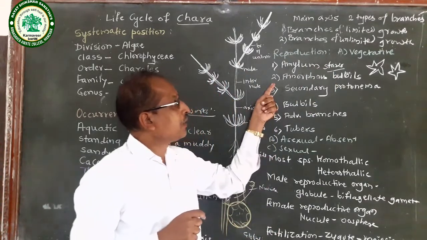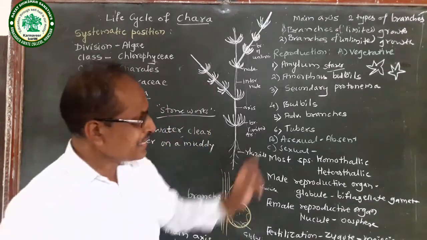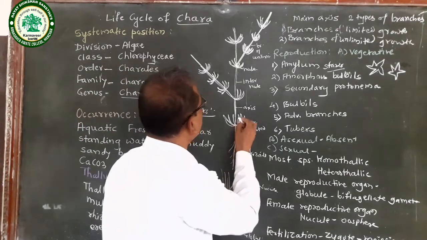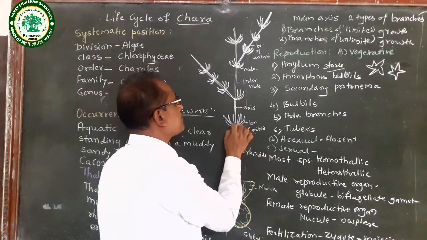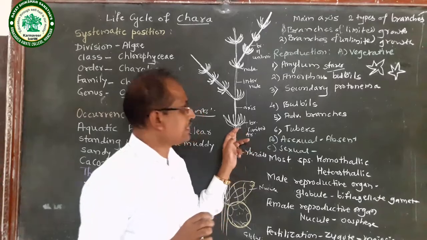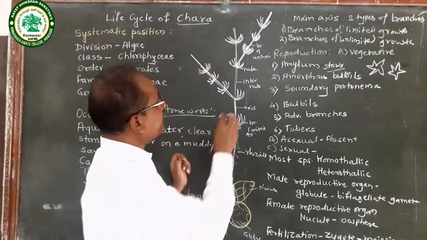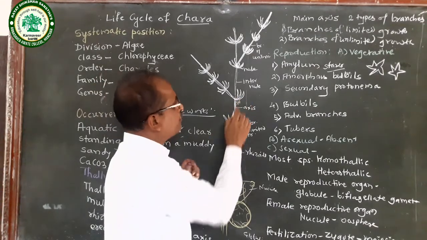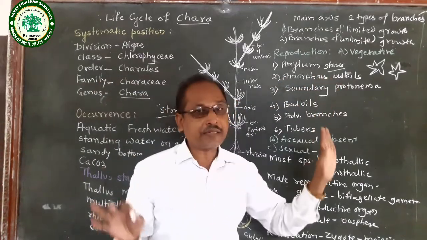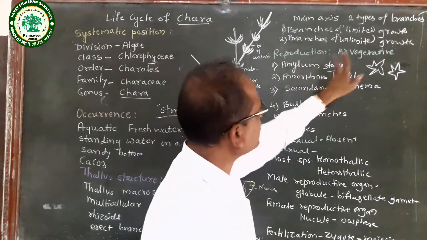Then the second type, amorphous bulbils. In this type, what happens? There are clumps of several cells at the lower side of the axis. That clump of several cells is called amorphous bulbils. These amorphous bulbils separate from the mother plant and give rise to a new individual. That is called vegetative reproduction by amorphous bulbils.